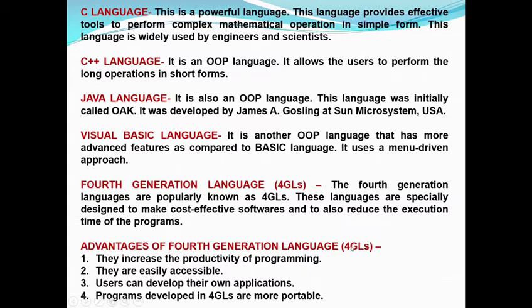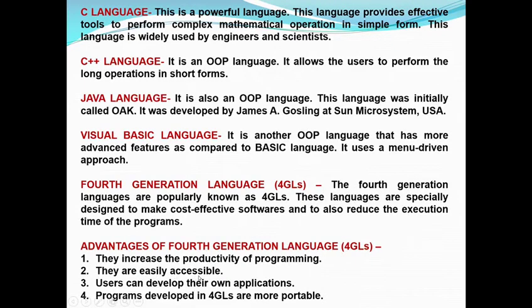Advantages of fourth generation languages. They increase the productivity of programming. Means we can make different programs and we can produce our own programs by this language.